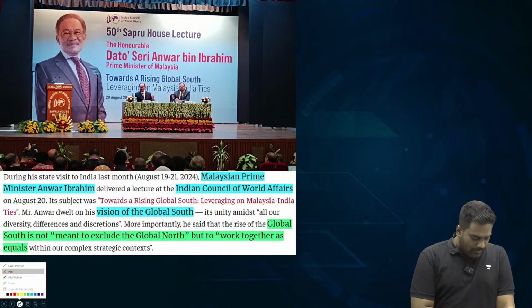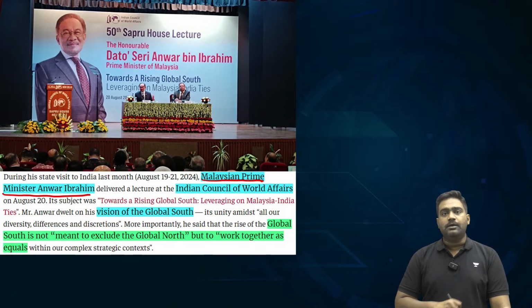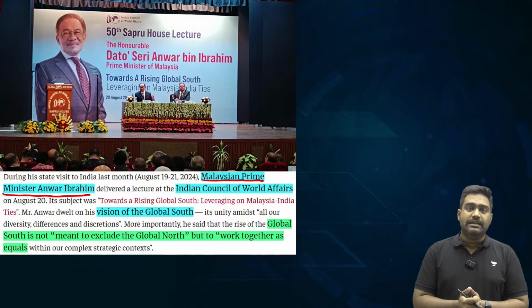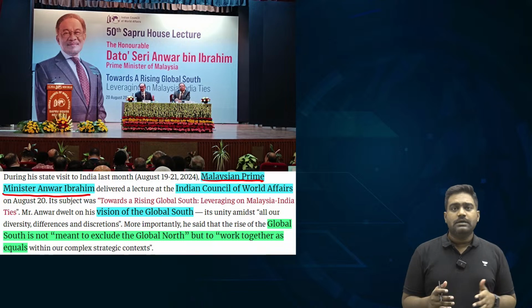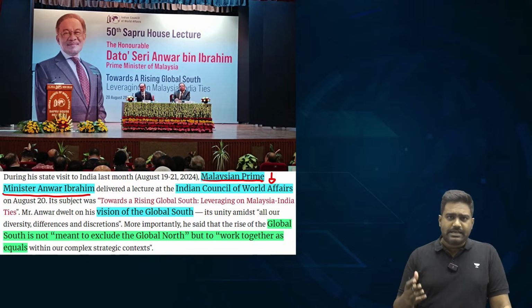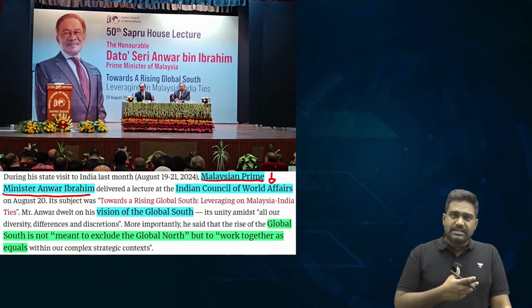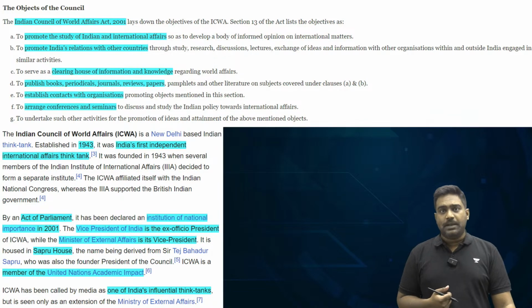He is pointing out that an intellectual leader like Anwar Ibrahim, who is widely regarded around the world, for him to come out and speak about Indian leaders, to revere them, to praise their ideas, their thought, try to apply that in the current context. That shows the standing of India as a society, as a civilization. It brings that soft power leverage to India, which we can leverage in our diplomacy as well.